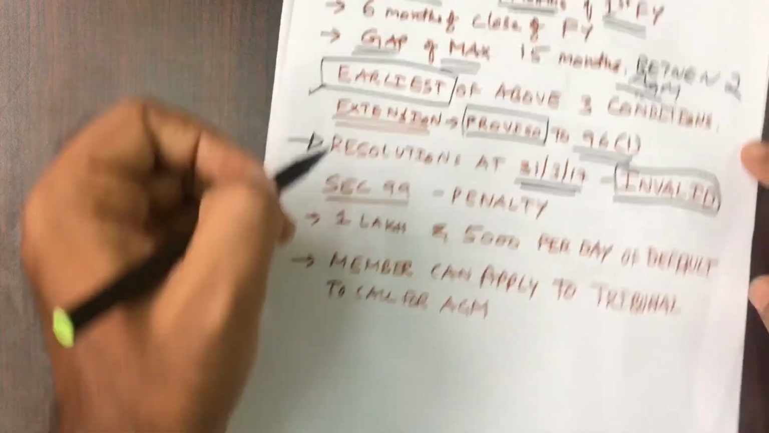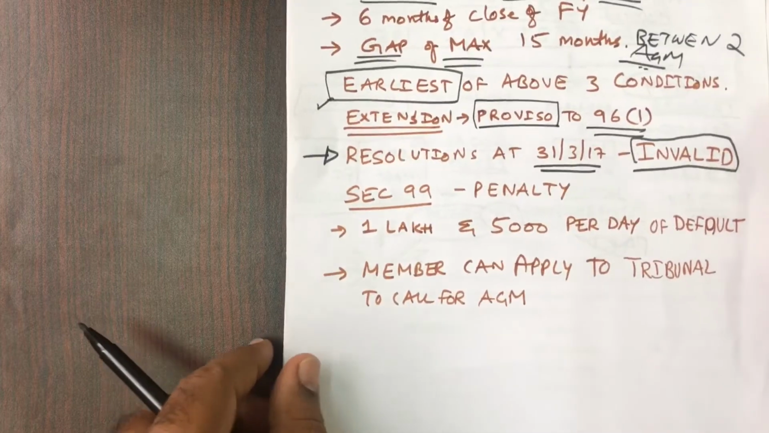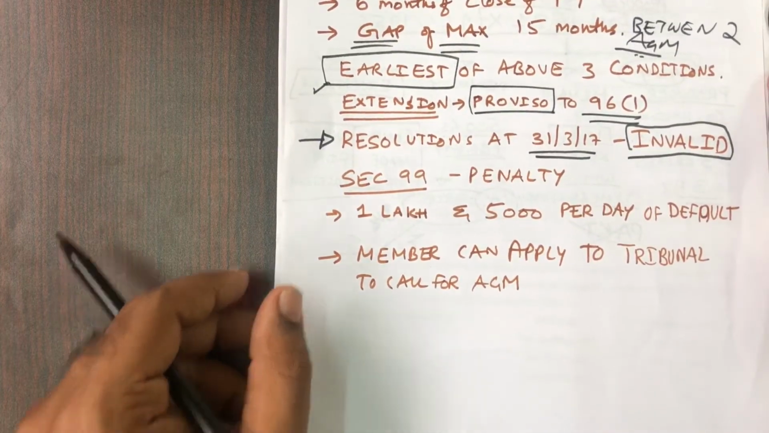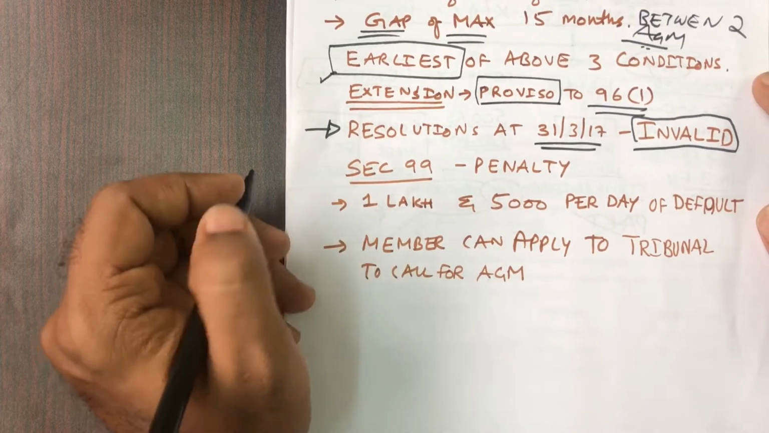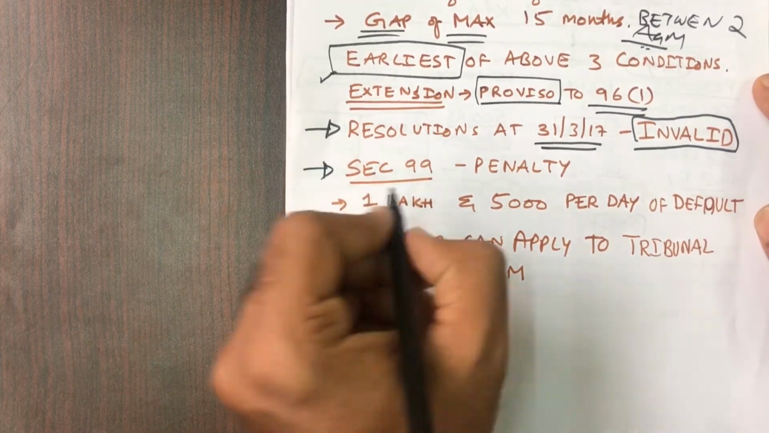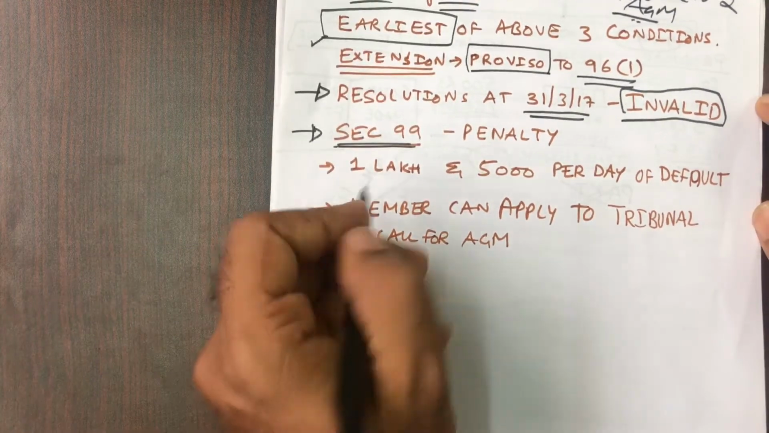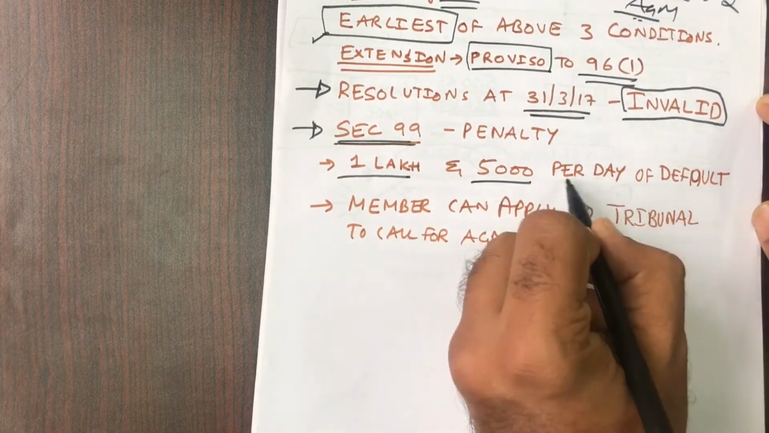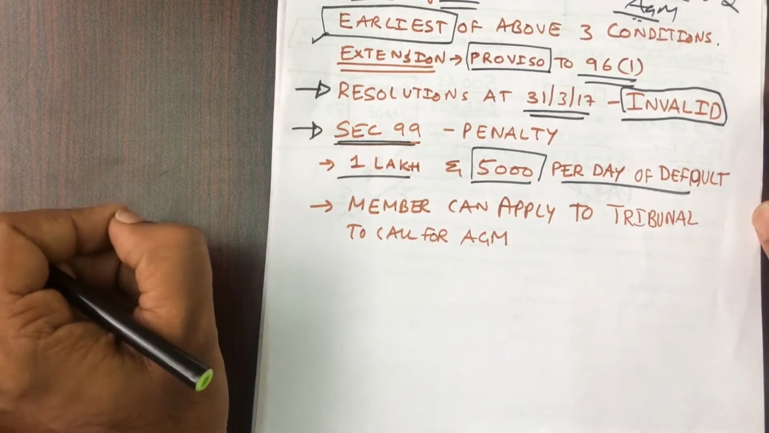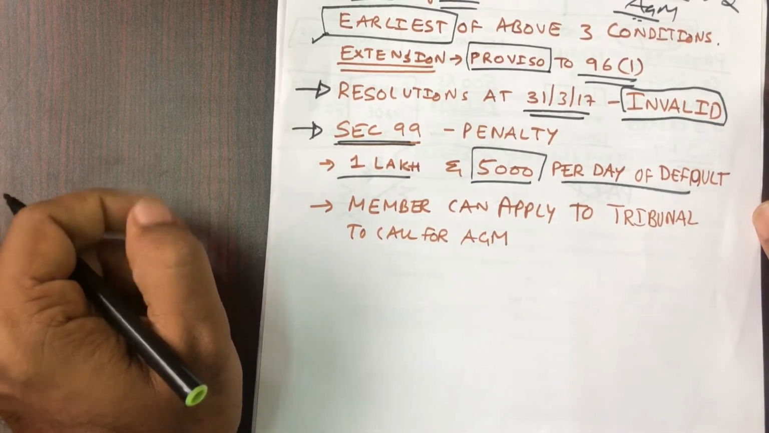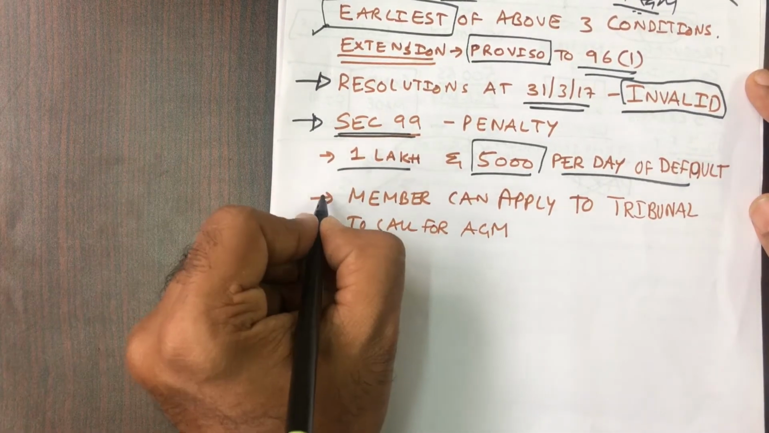Simply don't write what these conditions are and then finish the answer. They're trying to test your application of mind, how you connect the concept with the question and how you answer. Then next you have to write section 99, penalty for not holding the AGM. The penalty is 1 lakh and 5,000 per day of default. So 5,000 per day, 10 days is 50,000. If they've delayed 100 days, it is 5 lakhs. It's a very big amount even for a big company or small company.